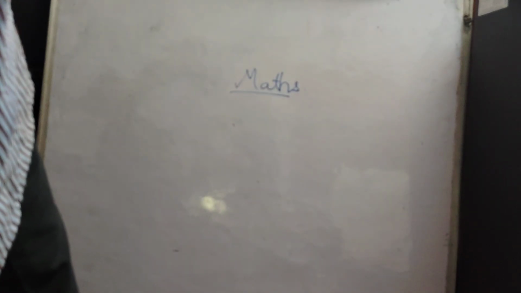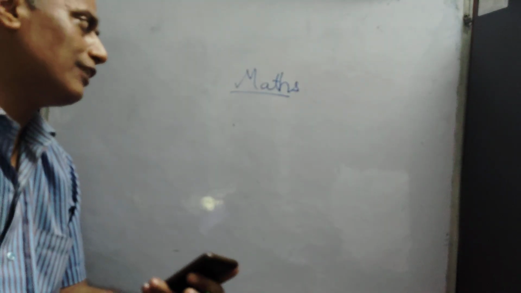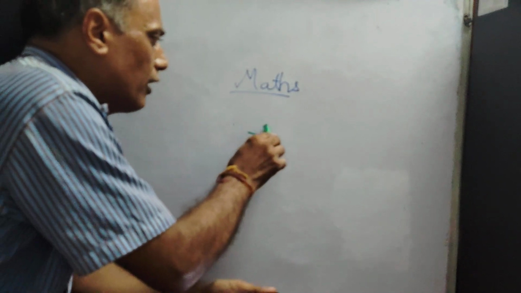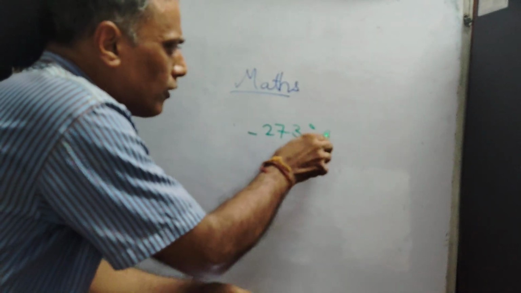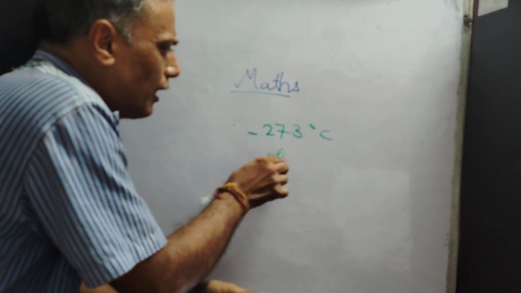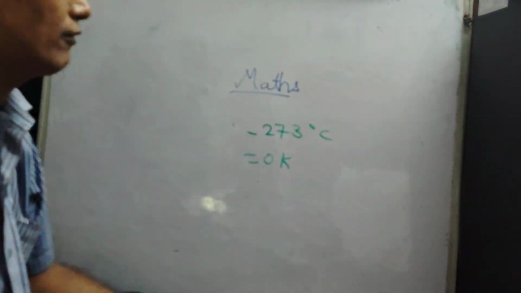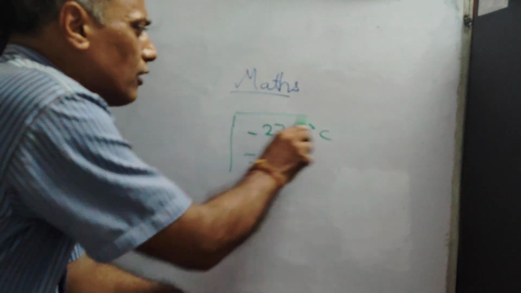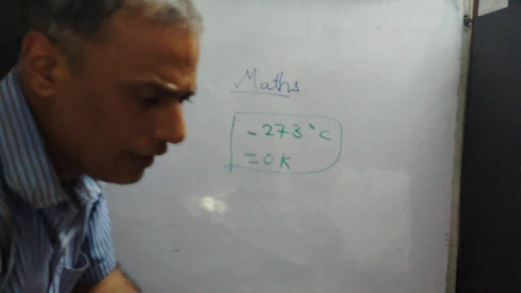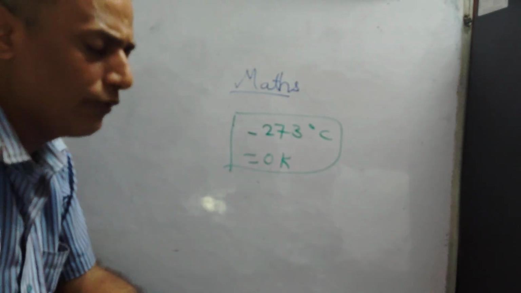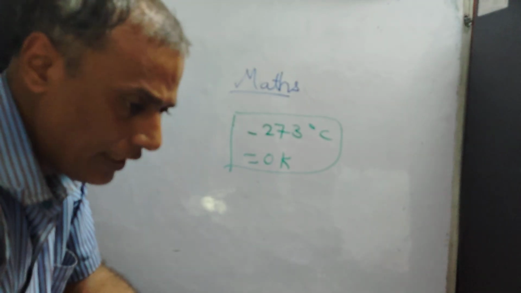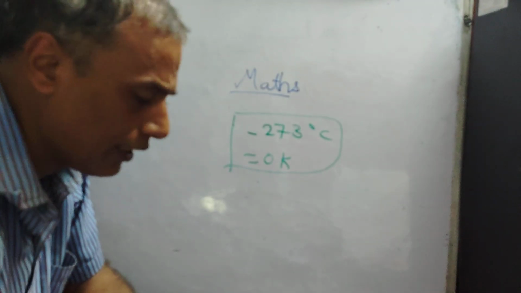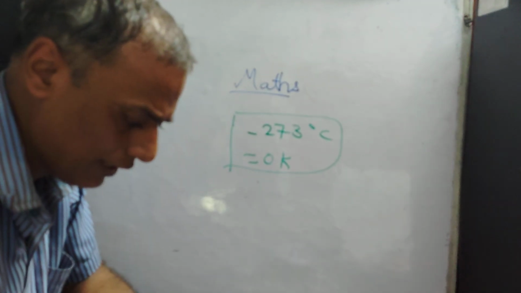Yes, absolute zero means 0 Kelvin, which is minus 273 degrees Celsius. Minus 273 degrees Celsius is called absolute zero. Or another term, it is equal to 0 Kelvin. This has not been reached by scientists. Scientists are trying to reach this temperature, but it is still not reachable.